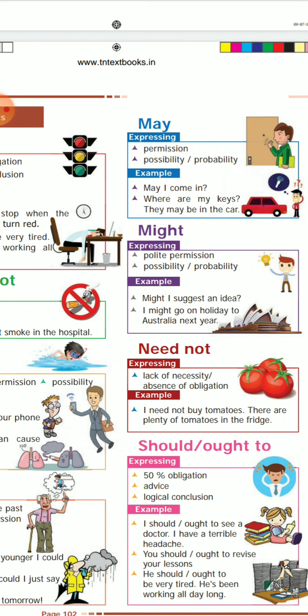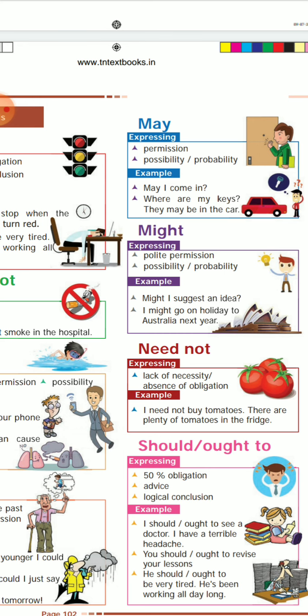So may. We use may for permission, possibility and probability. For example, may I come in? Whenever you are asking to enter, you will ask, may I come in? Where are my keys? They may be in the car. For the question, they are answering that they may be in the car.